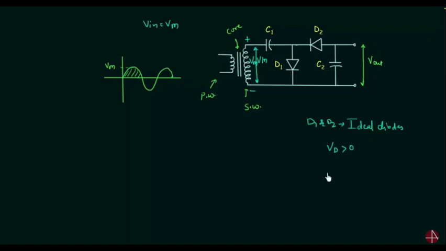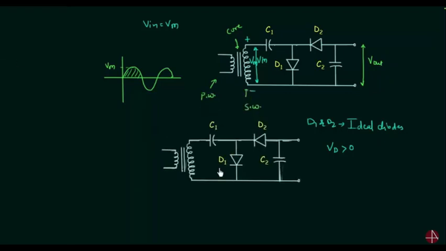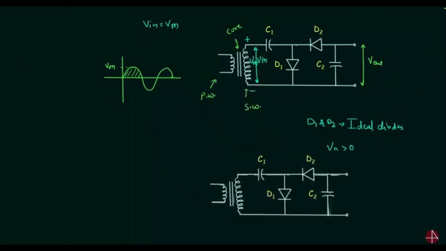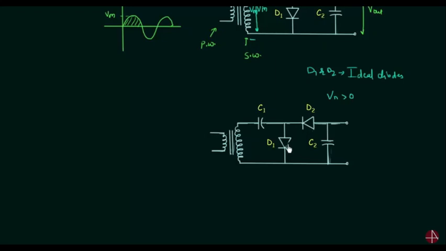So diode D1 is forward biased and we have to replace it with its equivalent model. In the case of ideal diodes, the equivalent model in forward bias is a short circuit, and diode D2 will be open circuited because it is reverse biased. So I will paste this circuit and modify it, in which diode D1 is short circuited and diode D2 is open circuited. This is the short circuit and this diode is the open circuit.